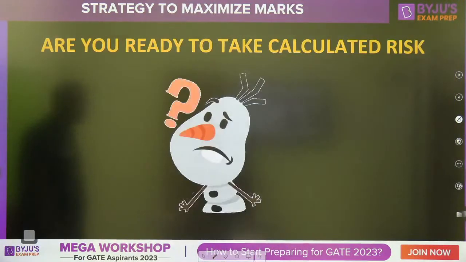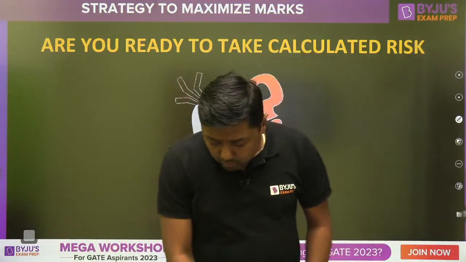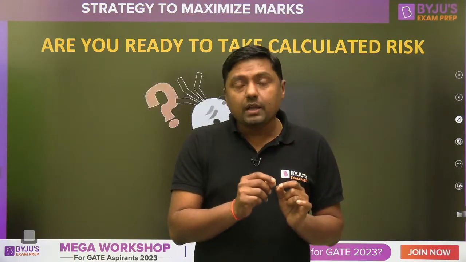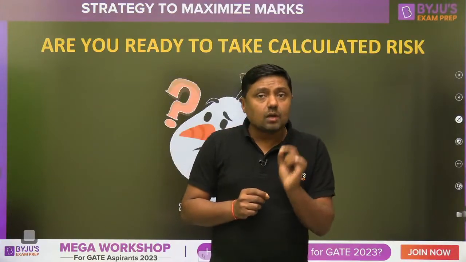Then second one, are you ready to take calculated risk? If you are ready to take calculated risk, then this is the session for you. Otherwise, please leave this session. We want to solve MCQs by different types of methods, that is elimination method, or simply watching the language of the questions. I am just going to give you the idea, but it's up to you. You have to take some risk, but this risk is calculated risk. And you have to play with probability theory, simply probability theory.